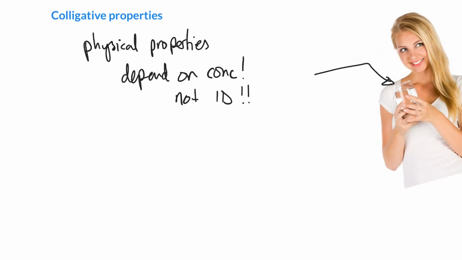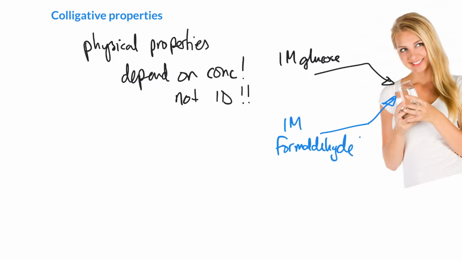glass of water here, and it was glucose, so let's say it was one molar glucose, would you drink it? And I'm guessing most of you would probably say, sure, okay, I'm not really a big fan of glucose, but I could certainly slurp it up, no problem at all. And if you took the same glass that was 1 molar formaldehyde, would you still drink it? And most people would say, are you crazy? Who's going to drink formaldehyde?